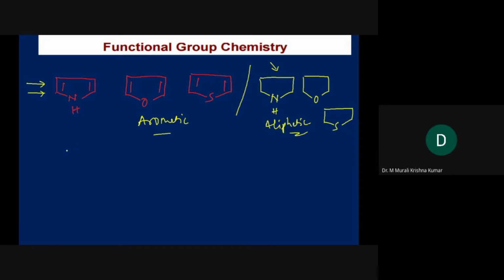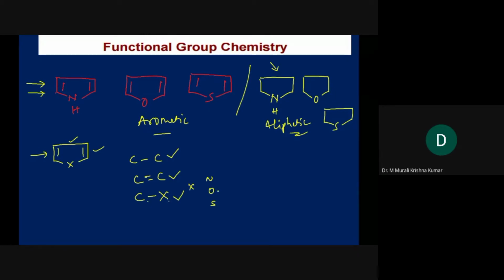Here I'll try to simplify the problem. Here we have a heteroatom in a ring. So this is the basic ring structure. How many types of bonds do we have to construct this ring? We have a C single bond C, we have a C double bond C, and we have a C-X bond. X can be nitrogen, oxygen, or sulfur.